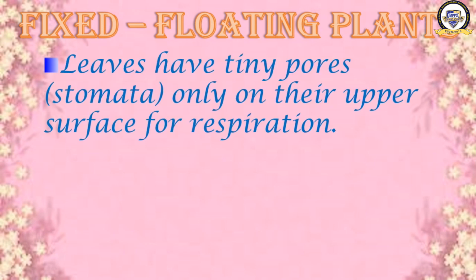Leaves have tiny pores only on their upper surface for respiration. You have learned last year that all the leaves of the plants have very small holes on the leaf. What are these holes called? Stomata. And the leaves of fixed floating plants have stomata only on their upper surface. In the lower surface, they don't have the stomata, they don't have the hole, so water will not be filled inside, but they will get a sufficient amount of air, and that is used for respiration.